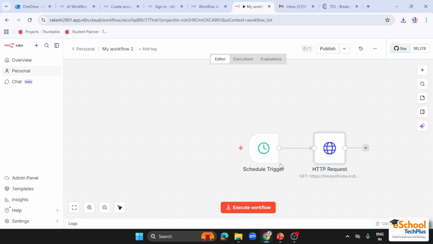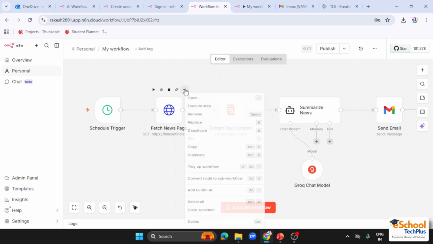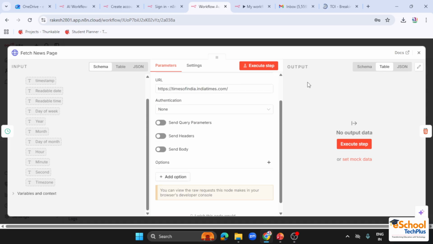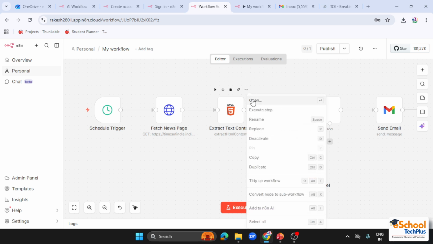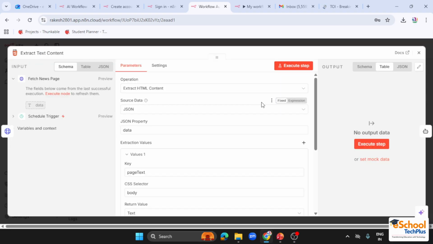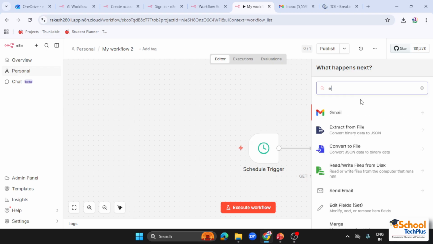Okay, so we have set up the HTTP request. Then you can see I have set up this HTTP request like that. Then you can see we have this extract text content. So what this does is that it extracts all our content from the website, then formats it into a user-friendly format. So let me do that. Let me choose extract.